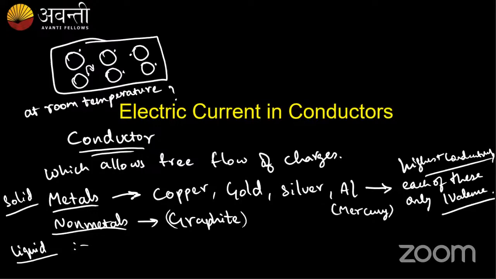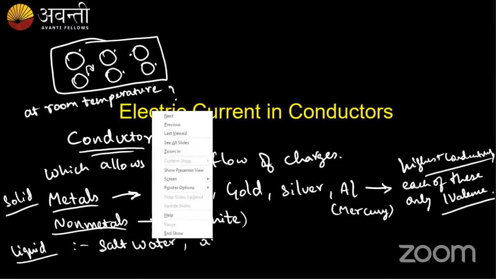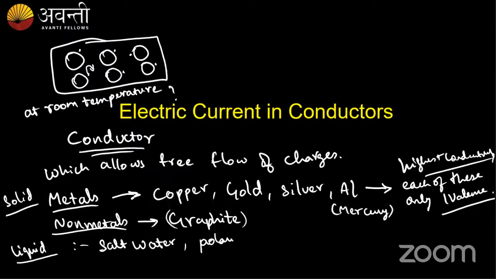Is there any other things? Yes, correct, Dhanush. So we have something called salt water. Salt water, acids, actually not all acids, some of them, like the polarized acids. I mean, polarized solvents like water in presence of salt. So this salt and water mix together to form what? They have ions, positively charged and negatively charged. So what happens? These ions conduct electricity. Okay, these are the metals and non-metals which conduct electricity.